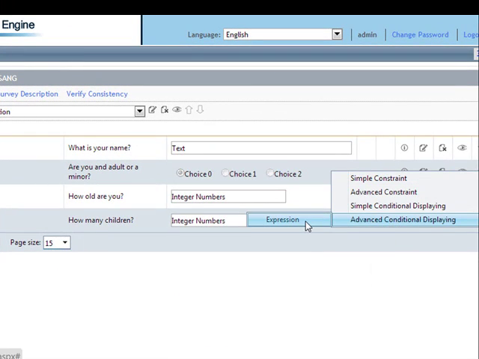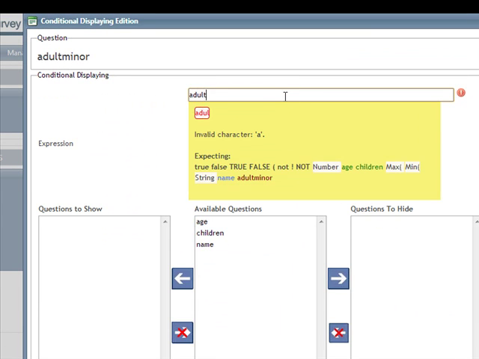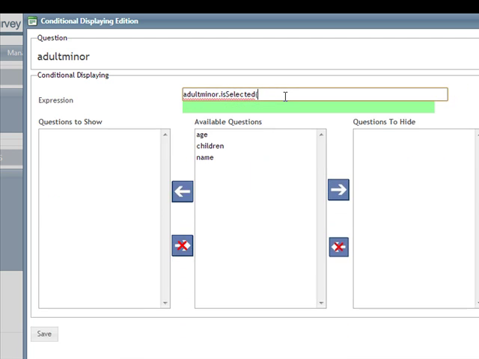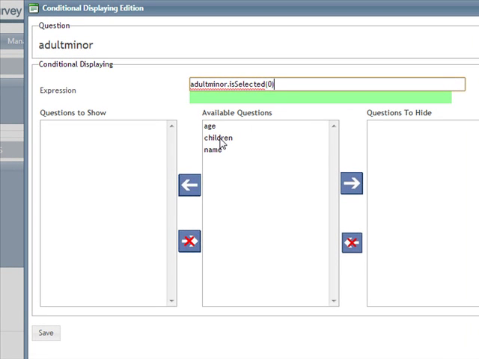Use a conditional display. So, if adult minor has selected the adult option, then we are going to ask how many children he or she has.